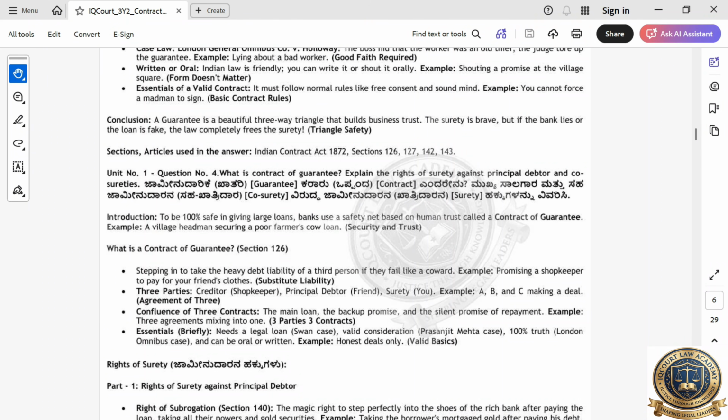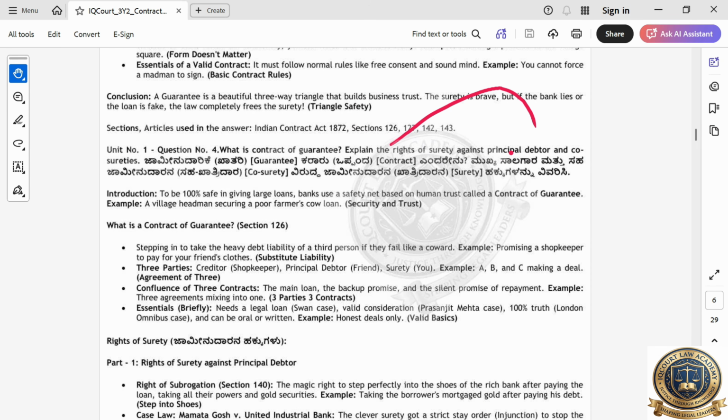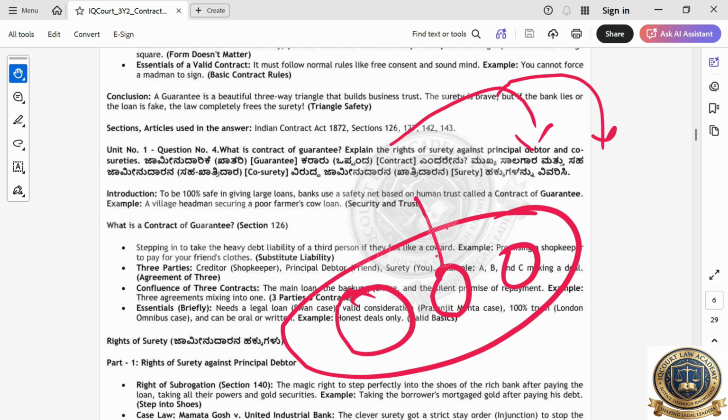These are common sense, you have to write. And what is the contract of guarantee? Explain the rights and duties. They will ask the rights and duties against the guarantor, the principal debtor and the co-surety. Co-surety means for the same loan, three people are giving the guarantee. This person will be called a co-surety.